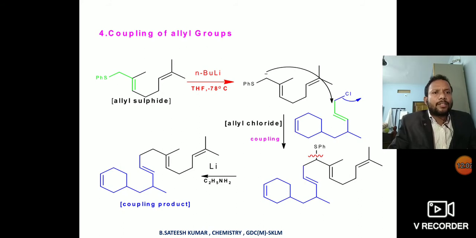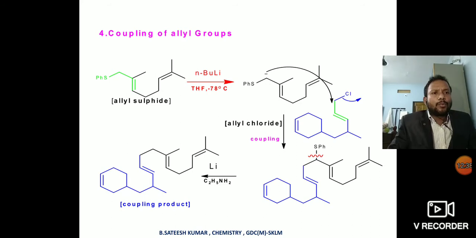See the allyl sulfide with base to form a carbanion. That is called allyl carbanion, allyl thiocarbanion. The generated carbanion attacks the allyl carbon of another allyl compound to form a new C–C bond between two allylic carbons.